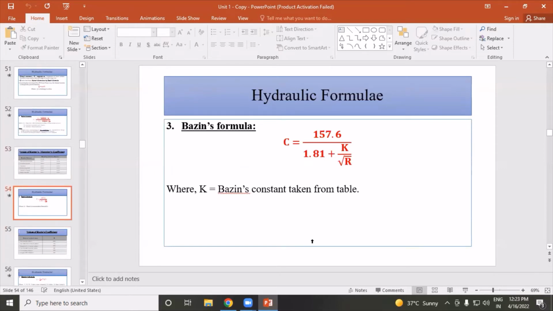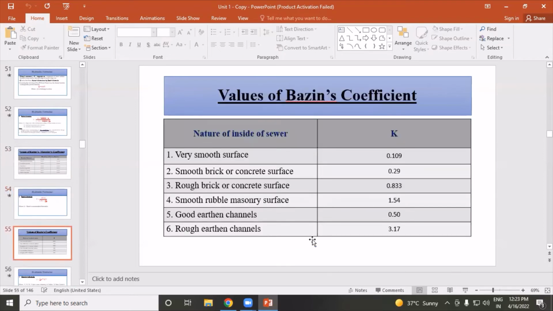Then the next formula, Bazin's formula. This is an important formula. C is equal to 157.6 divided by 1.81 plus K divided by under root of R, where K is equal to Bazin's constant taken from the table. So this is a table for the value of K. In the first column, the nature of the inside of the sewer, and in the second column, the value of K.